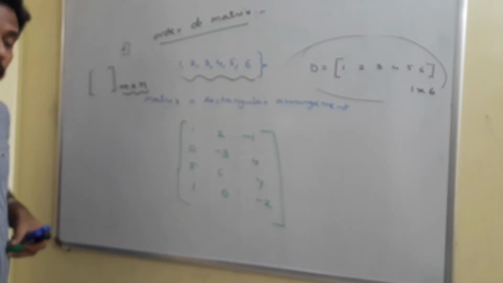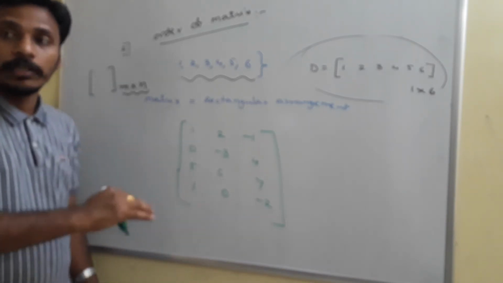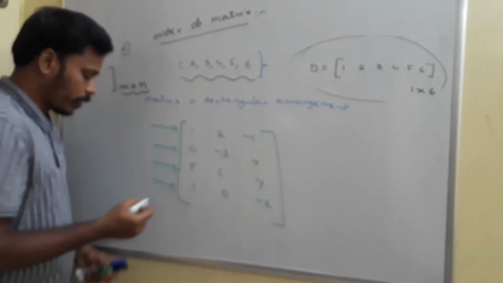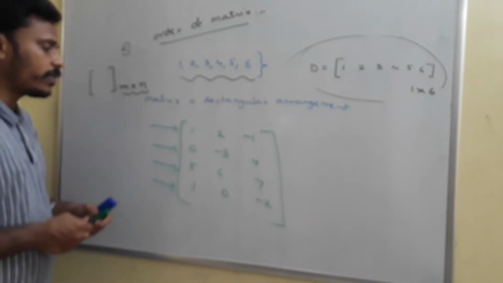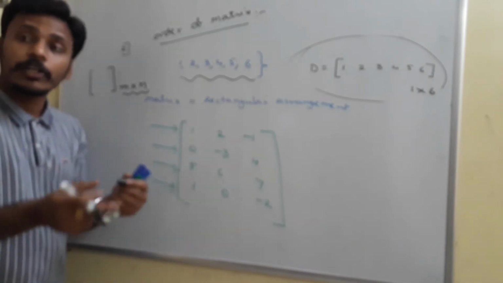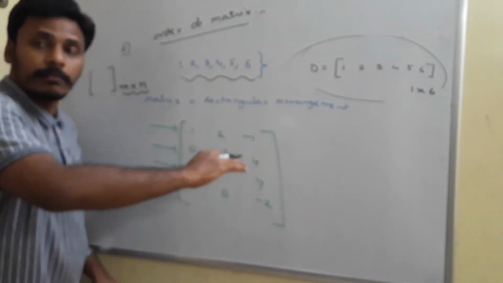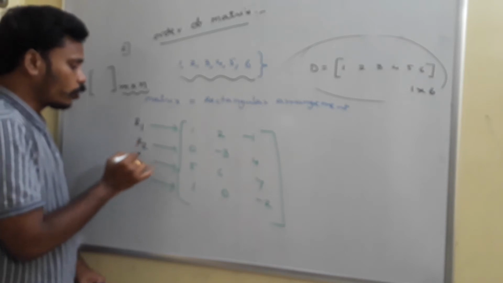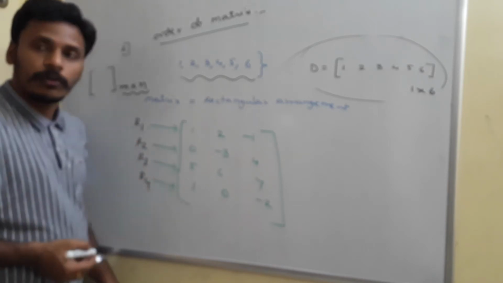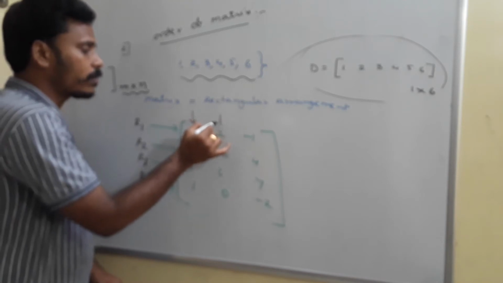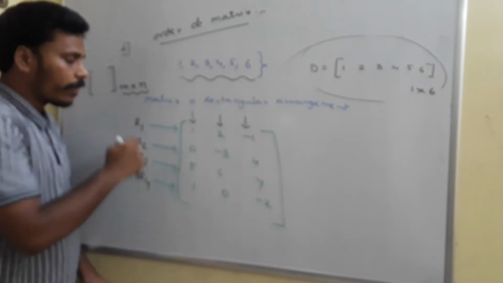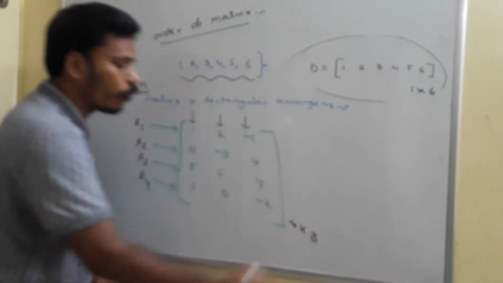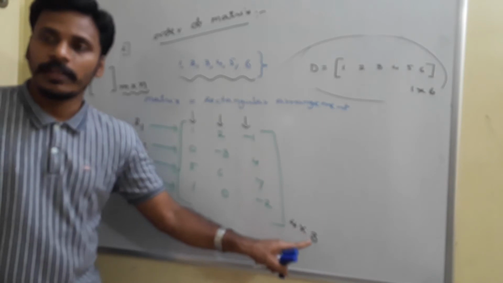If you think once, see how many horizontal rows are involved here. We call these the rows, right? You need to identify it. Some people may get confused about rows and columns. So horizontal rows and then vertical columns. This is row 1, this is row 2, this is row 3, and this is row 4. As well as this is column 1, this is column 2, this is column 3. In the sense, 4 rows and 3 columns are involved. So its order is 4 by 3. Here the 4 represents rows and 3 represents the columns.